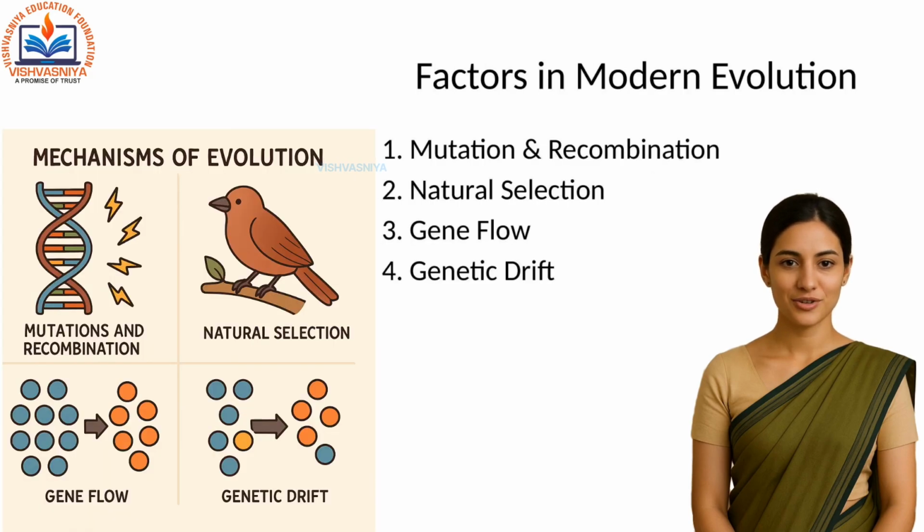What drives evolution in the modern view? 1. Mutations and recombination. These introduce variation. 2. Natural selection acts on variation. 3. Gene flow. Migration adds or removes genes. 4. Genetic drift, random changes, especially in small populations.